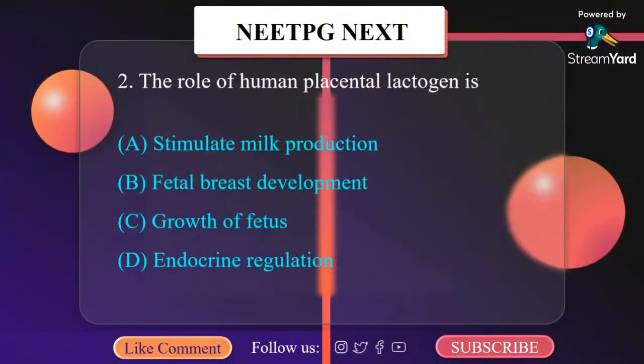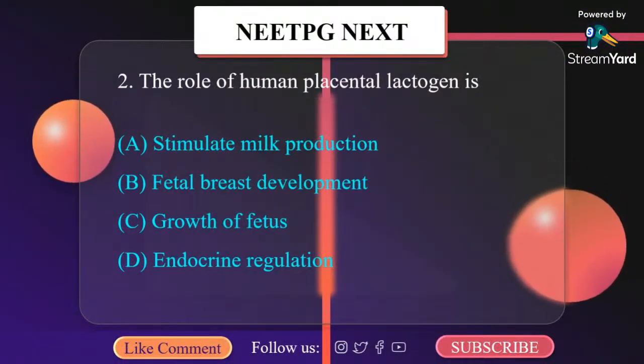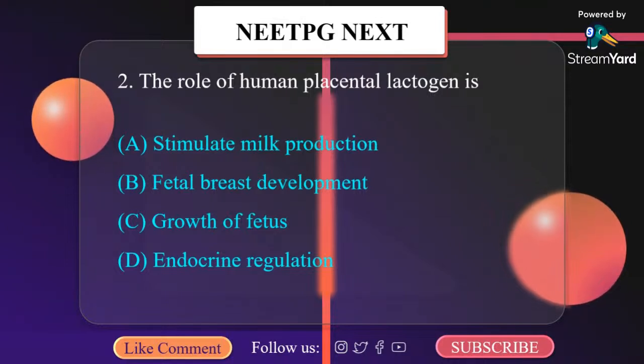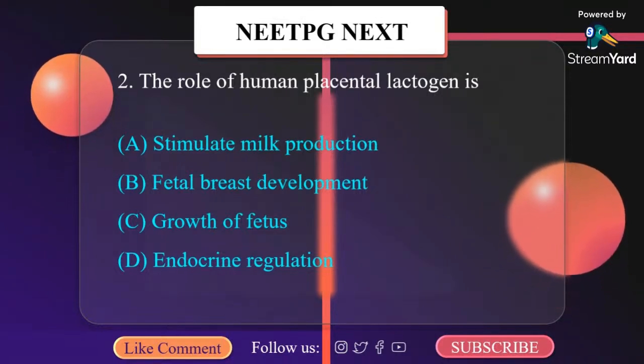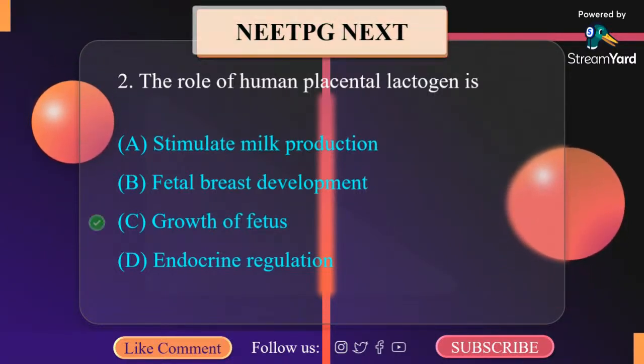The role of human placental lactogen is: A, stimulate milk production. B, fetal breast development. C, growth of fetus. D, endocrine. It is growth of fetus.